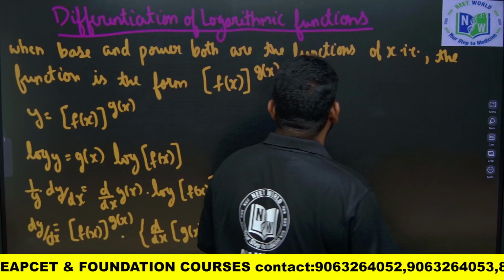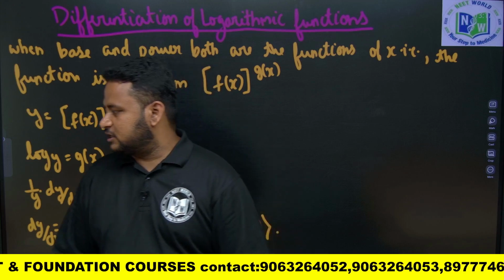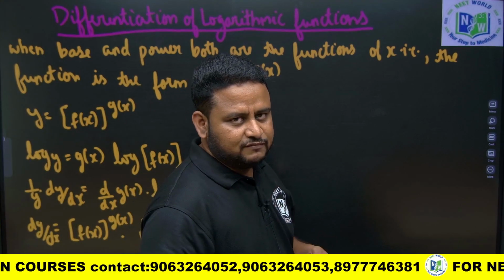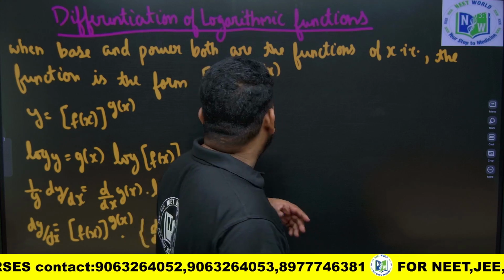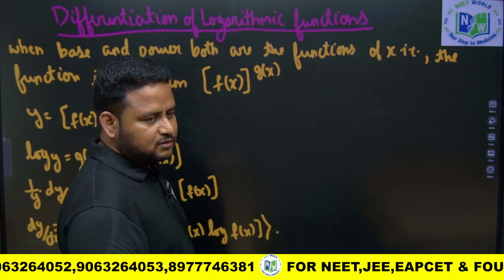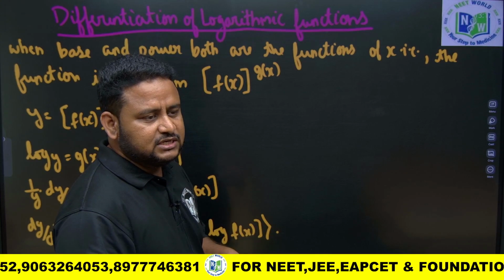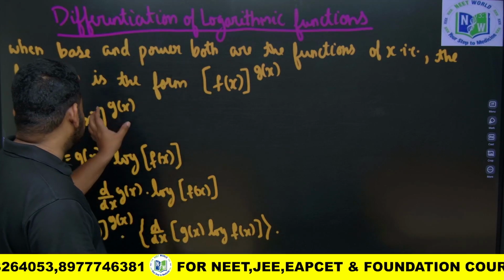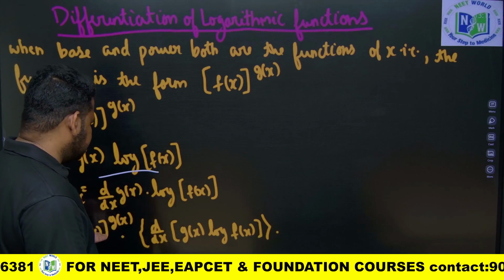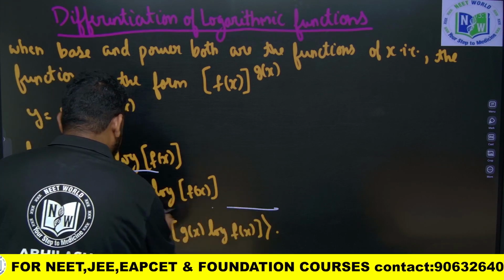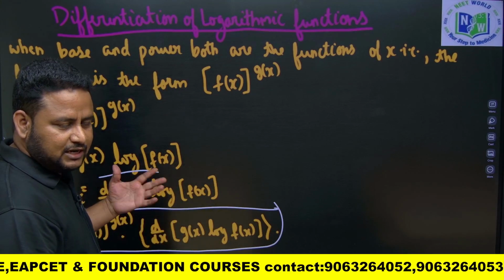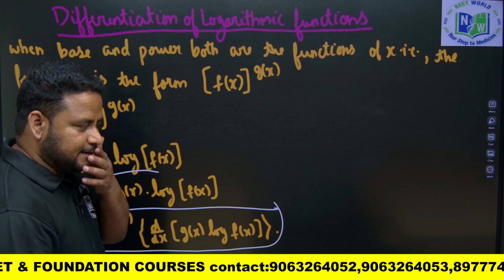Okay, differentiation of logarithmic functions. When we talk about differentiation of logarithmic functions, as you have done for board exams also, whenever the power of a function is a power of another function, that is f of x to the power of g of x is there, you will take log on both sides and you will solve the question. That is what is given here in a simplified way. You can remember this if you want, you can learn it by heart or remember it, whatever you want. But I don't want you to do it by heart. Actually, you can solve it directly by applying log.